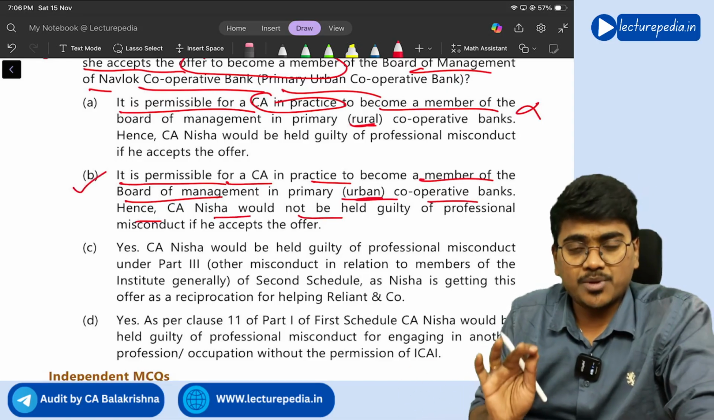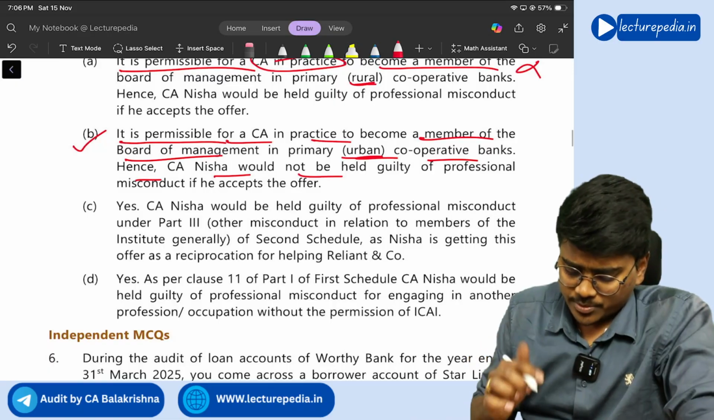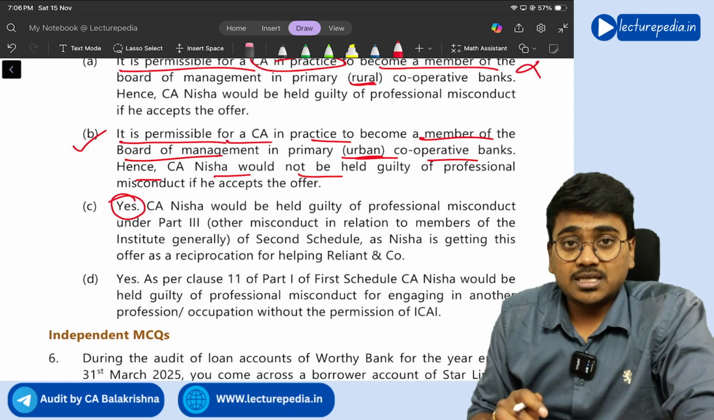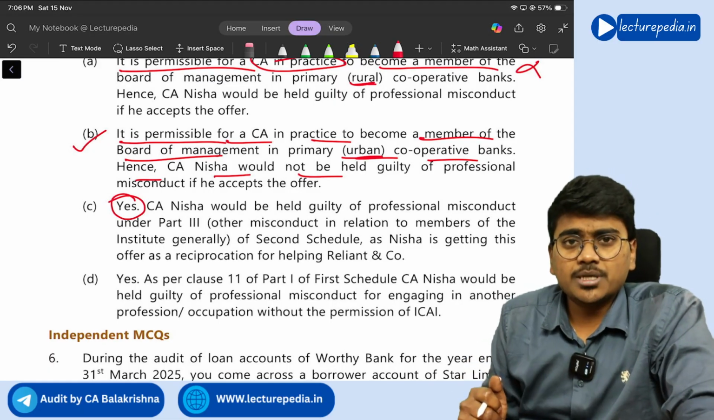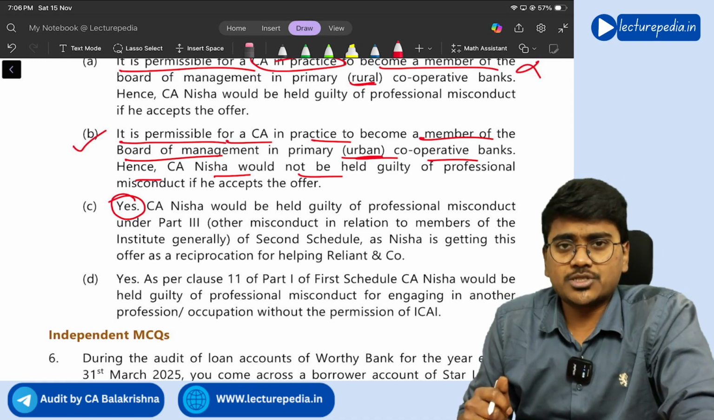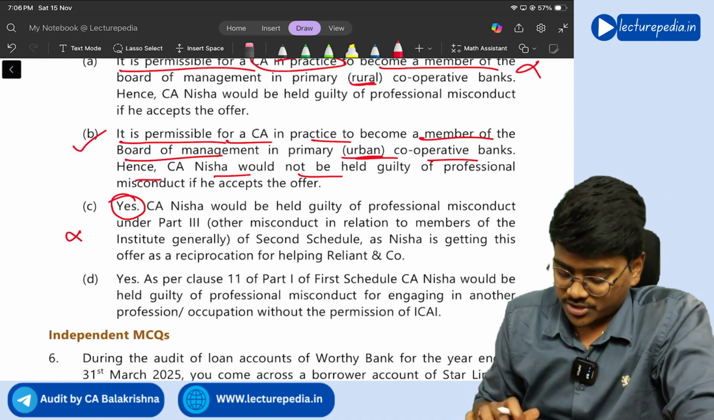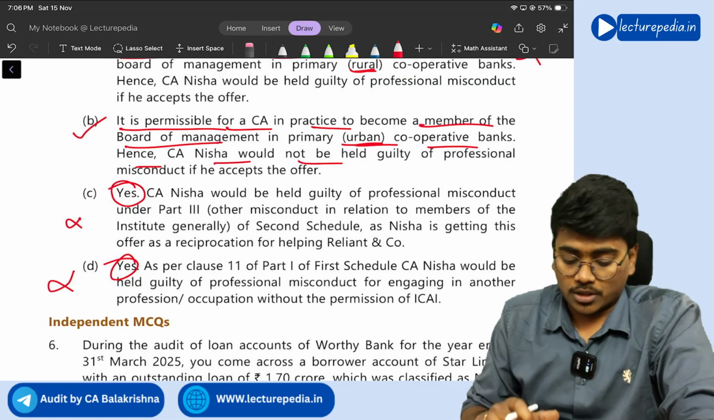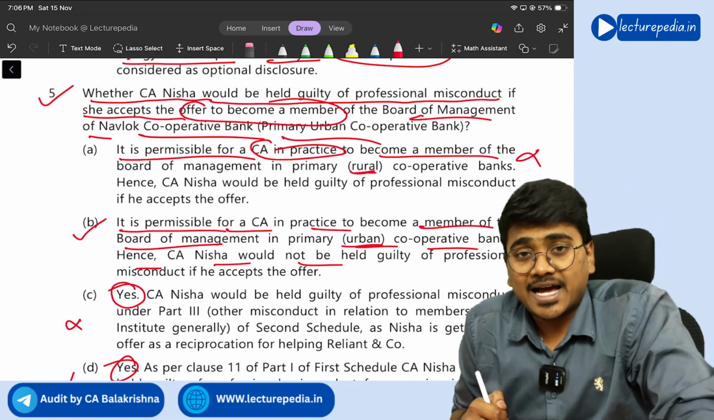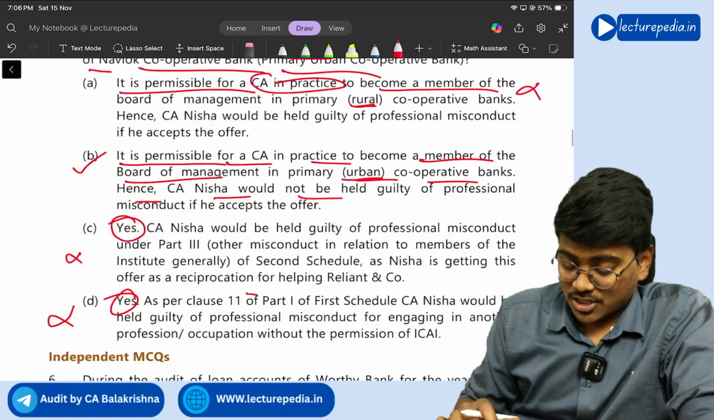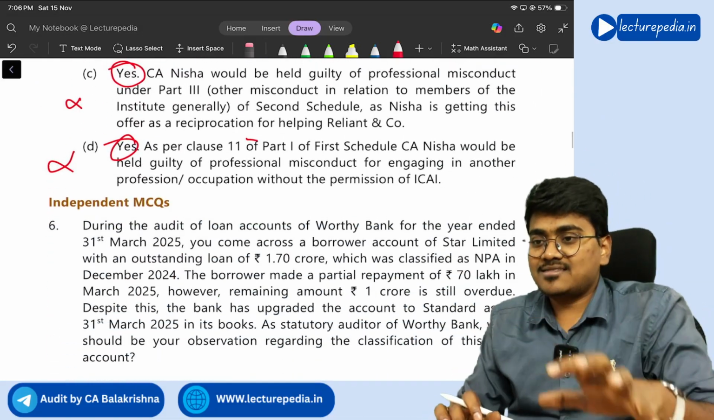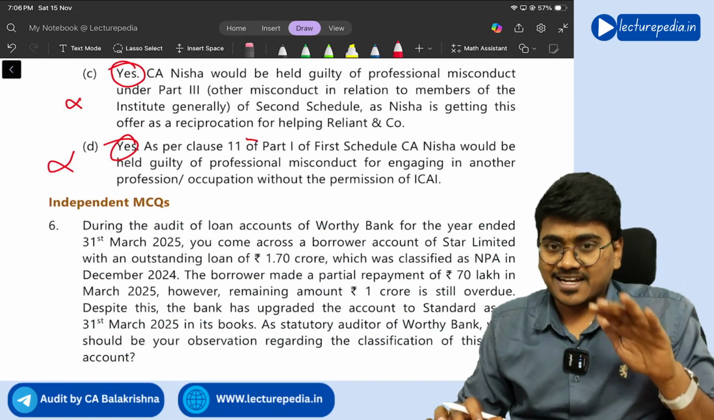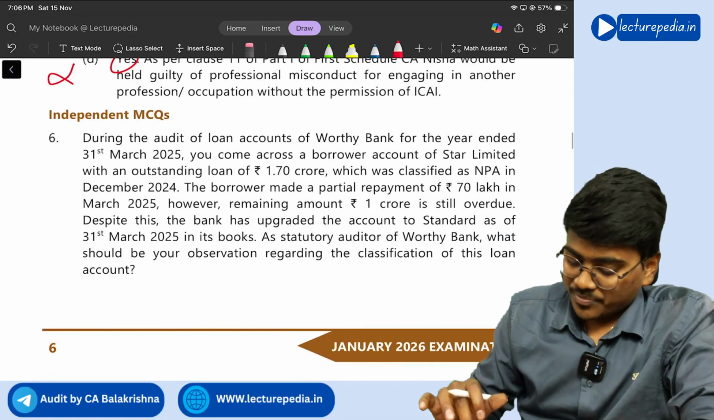Yes, option B looks good. We will also see option C. Yes, it seems CA Nisha will be deemed to be guilty of professional misconduct, it seems. No, she is not guilty of professional misconduct. This also says yes, so this is also wrong. So option B is the correct option, right? Yeah. So by now the case scenario based MCQ is done. Now we will see individual MCQs.